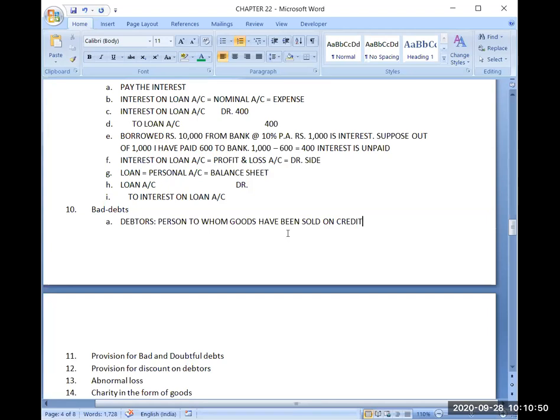Now, the second concept which you have to be clear about is, when I'm selling goods on credit, what is the journal entry? What will be the journal entry when I'm selling goods on credit?